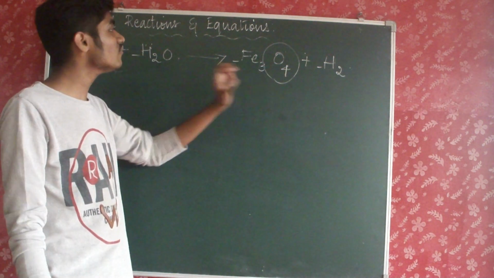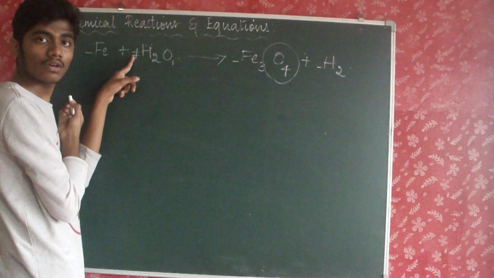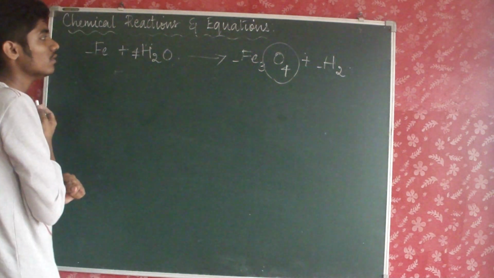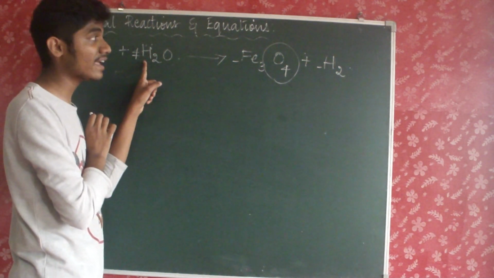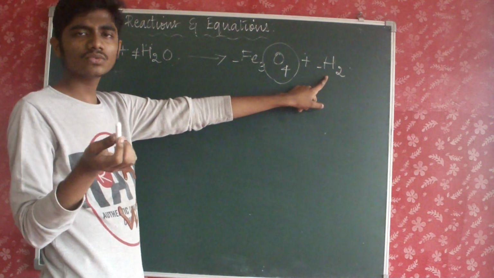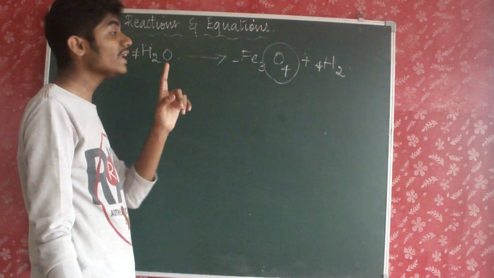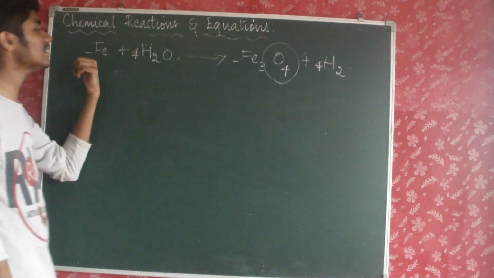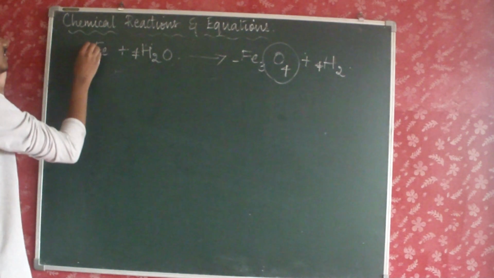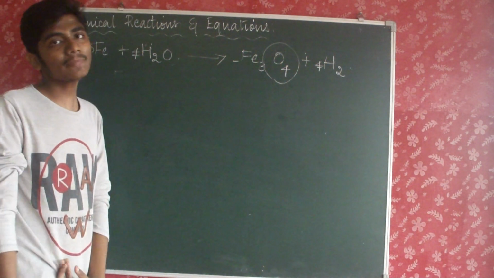So your oxygen is 4, so I am adding 4 here. 4 into 1 becomes 4. Now see hydrogen, 4 twos are 8. So hydrogen here it's 8, here it's just 2. So we have to add 4. Now one more thing is there. What is that? Iron. Here it's 3, whereas here it's 1. So I am adding 3 here. This is how you must balance a chemical equation.